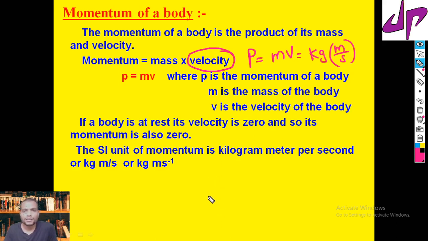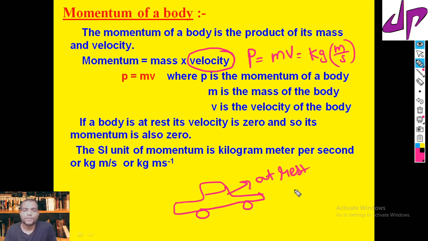Suppose we take a car which is at rest. If it is at rest, its velocity equals 0. If the velocity equals 0, what about its momentum? Momentum equals 0, because even though it has mass, mass times 0 will become 0.